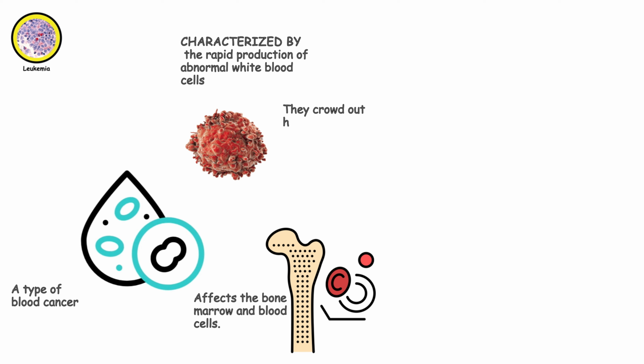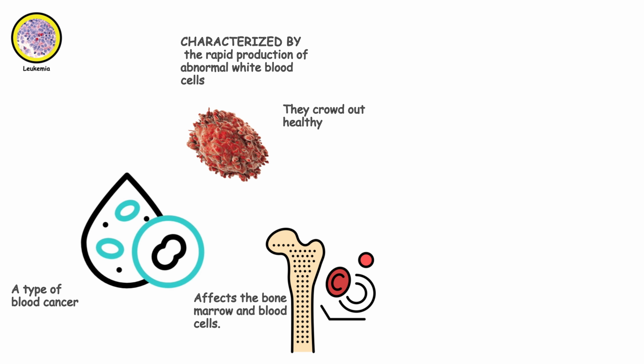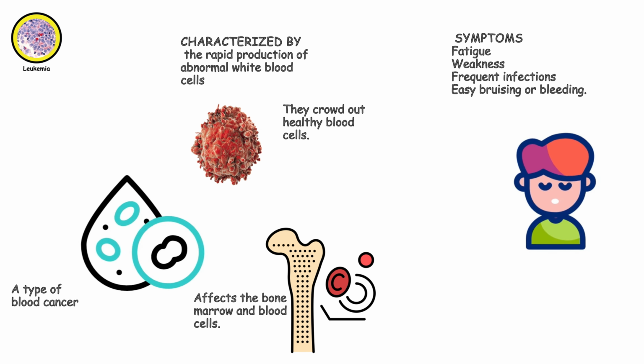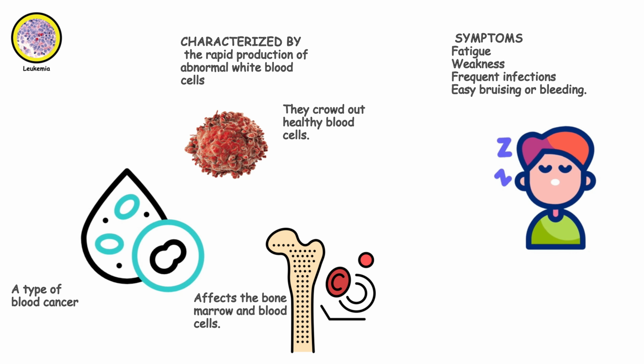Leukemia. Leukemia is a type of blood cancer that affects the bone marrow and blood cells. It's characterized by the rapid production of abnormal white blood cells, which crowd out healthy blood cells. Symptoms may include fatigue, weakness, frequent infections, and easy bruising or bleeding.